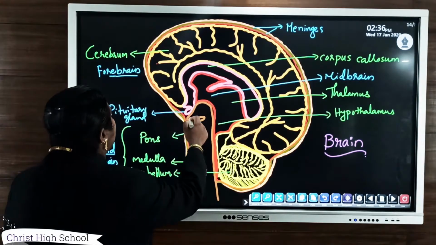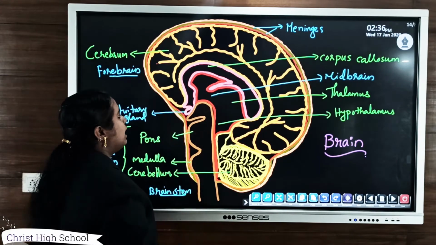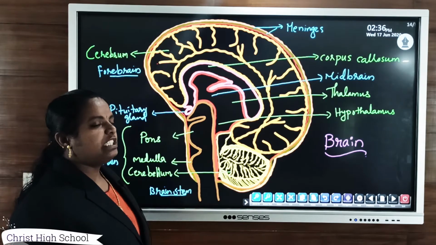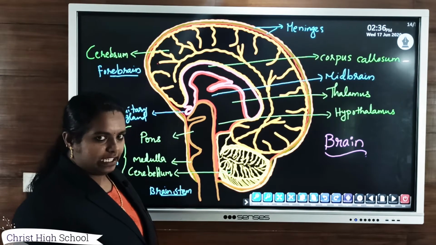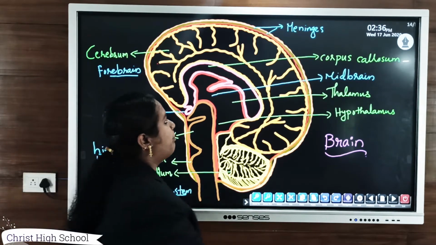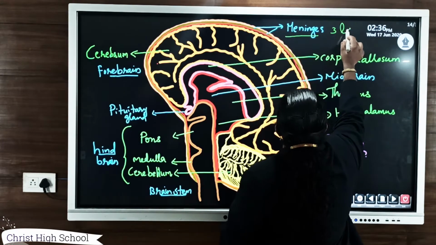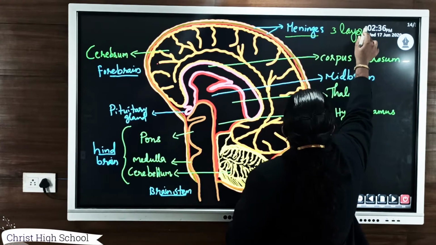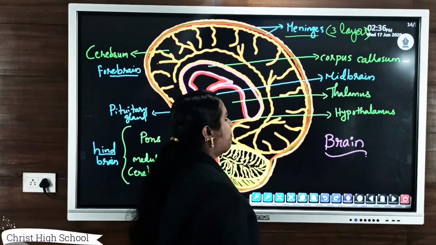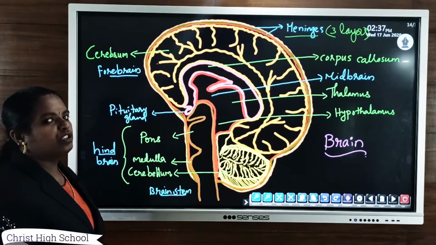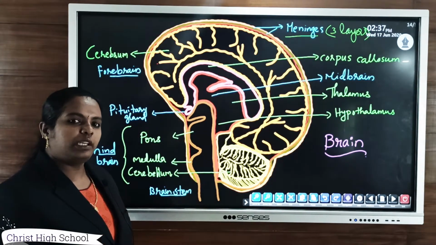First of all, the outermost protective membranous layer consists of three layers and forms the meninges. The meninges form the outermost protective membranous covering of the human brain.